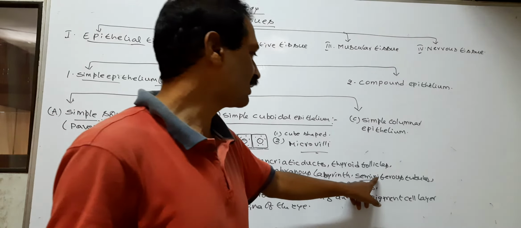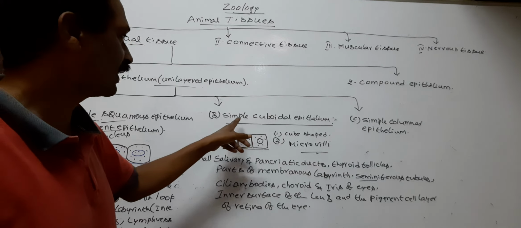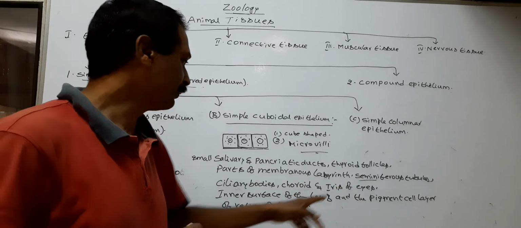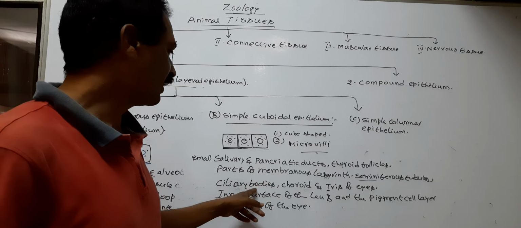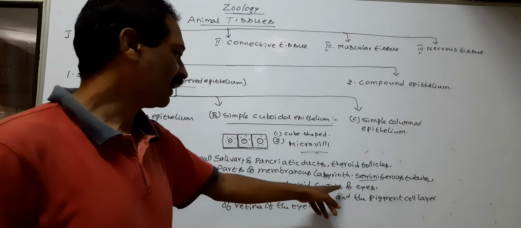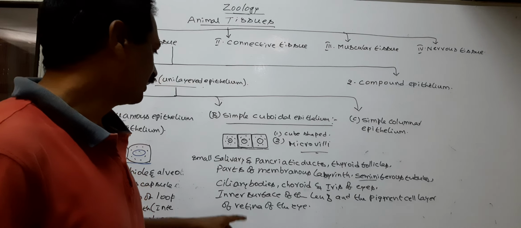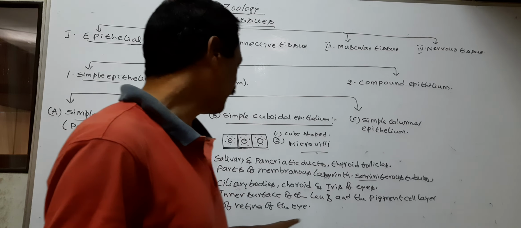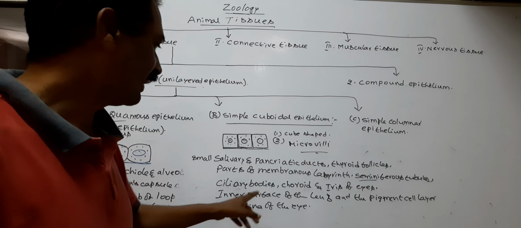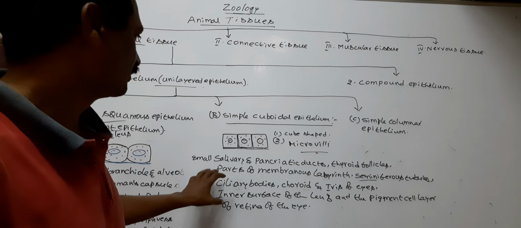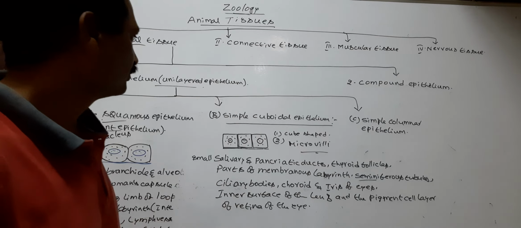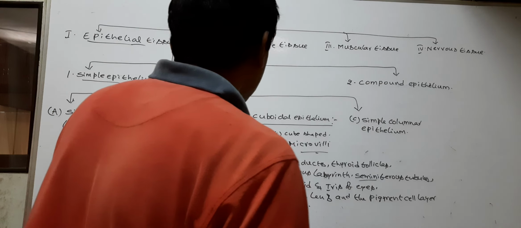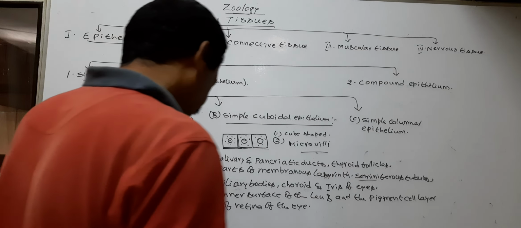So, all of the seminiferous tubules possess simple cuboidal epithelium. Next, ciliary bodies, choroid and iris of eyes, inner surface of the lens and the pigment cell layer of the retina of the eye. So, this is the simple cuboidal epithelium.